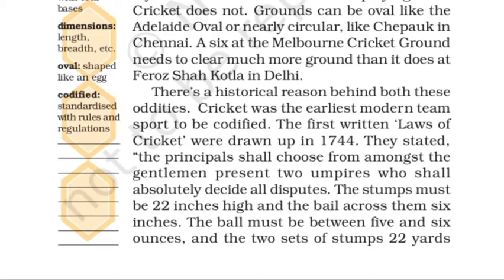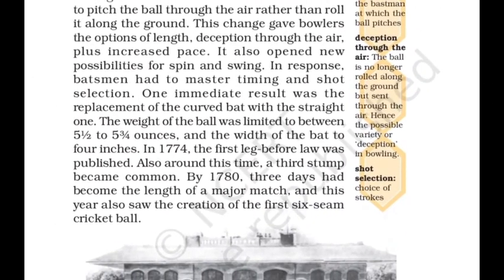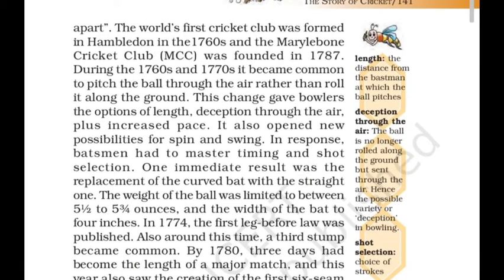The stumps must be 22 inches high. This was the first rule, that the stumps height should be 22 inches and the bail across them 6 inches. So the stumps height is 22 and the bail's is 6 inches. The ball must be between 5 and 6 ounces, and two sets of stumps 22 yards apart. This rule that the pitch must be 22 yards was written at that time only.